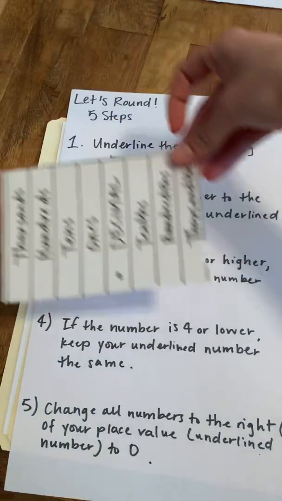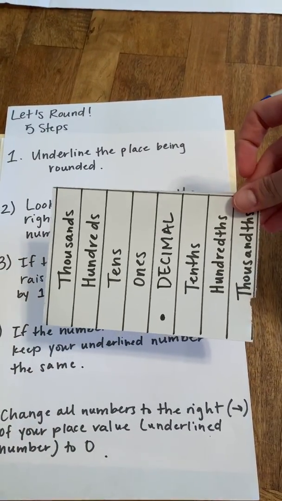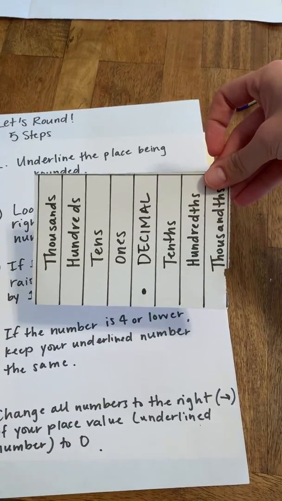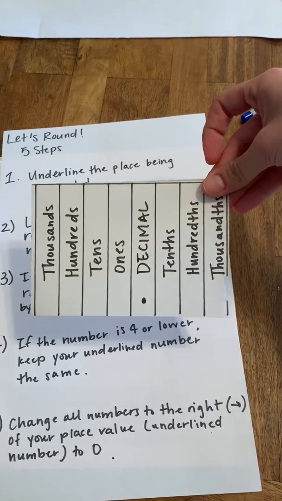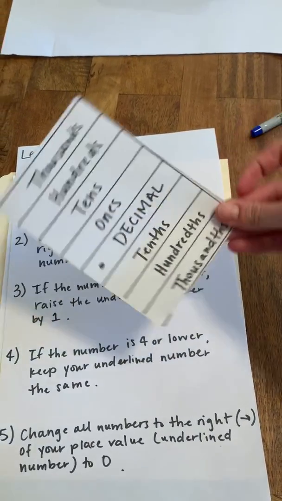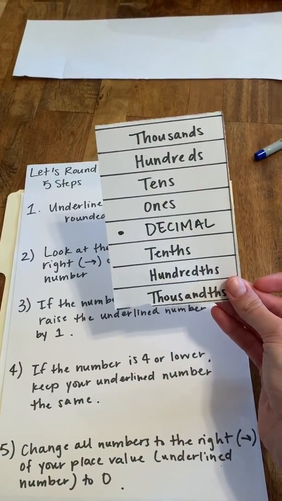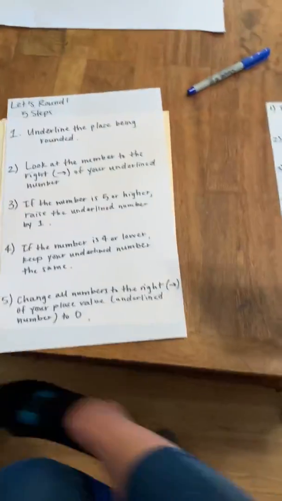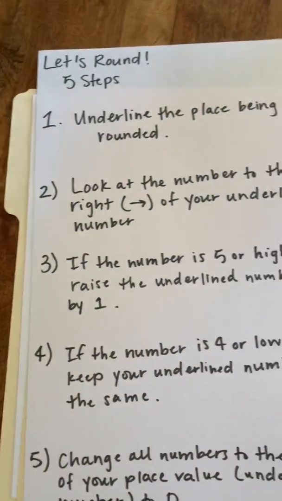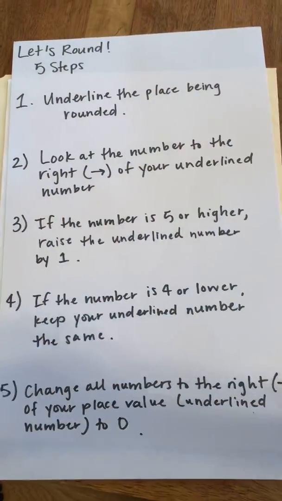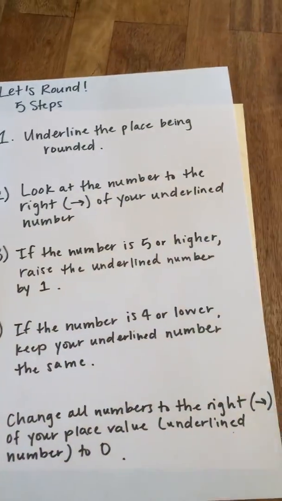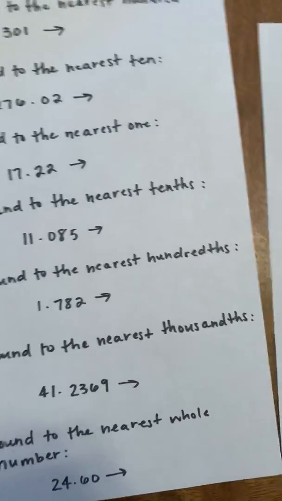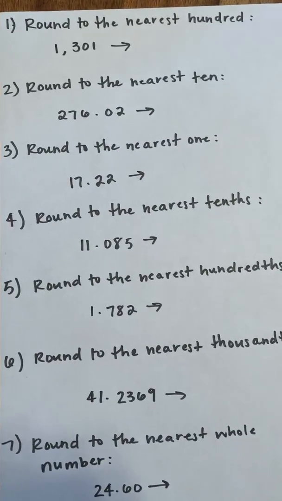I also have this tool right here, which is going to help us when we're rounding, line up our numbers. I've posted one on Google Classroom that you can print, but if you cannot print it at home, you can just make one just like I did. If you need help, ask your parent, okay? So let's work on some rounding together. I know that we have already done this a few times, but we are just going to do some quick review. So here is my sheet of problems that we are going to review, okay?